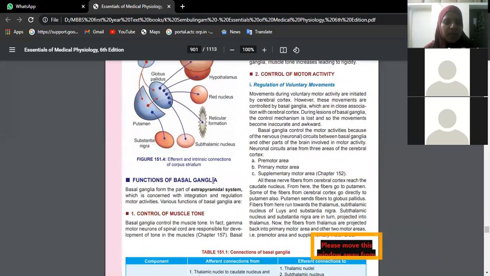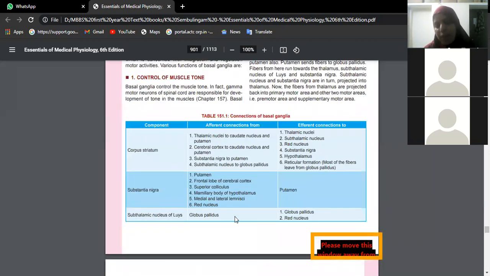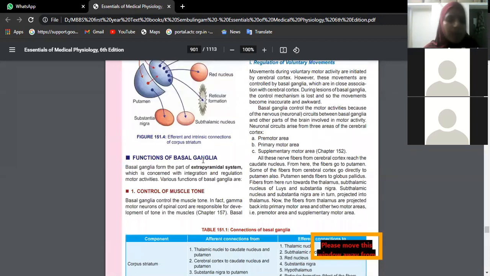After knowing the connections of basal ganglia, here also in tabular form it is given. You have to memorize this table just following the diagram. Easily you can write what are the afferent connections, what are the efferent connections. Corpus striatum is nothing but caudate nucleus and lentiform nucleus. Substantia nigra we find in the midbrain, isn't it, near the red nucleus, and lateral to the red nucleus we have the subthalamic nucleus of Lewis. See what are the afferent connections and efferent connections.